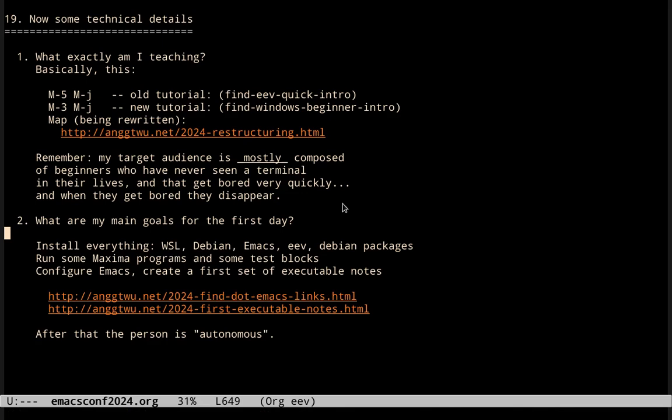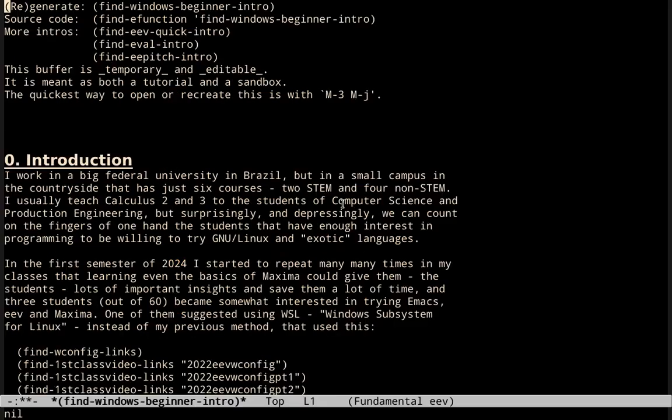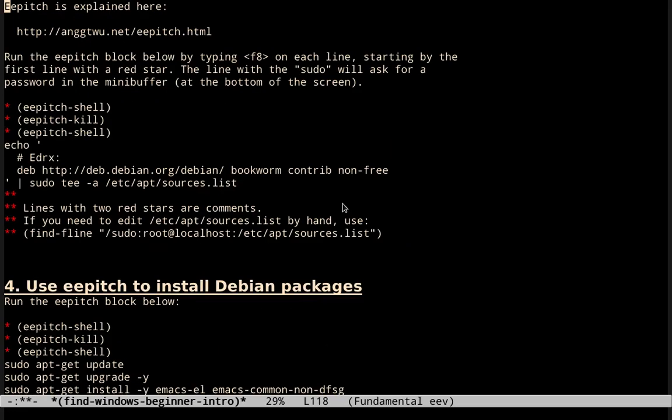What are my main goals for the first day? I want them to install everything, where everything means WSL on their Windows machines, then Debian, Emacs, EV, lots of Debian packages that they install with this block here.